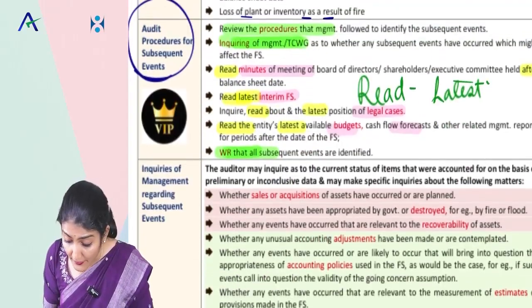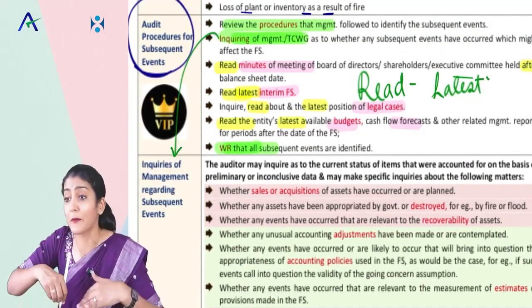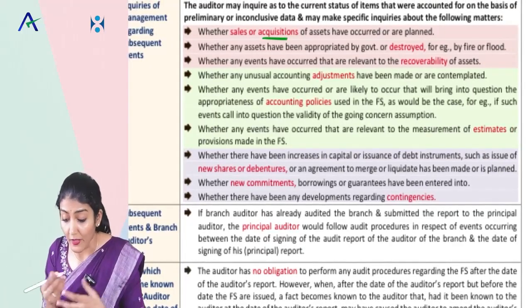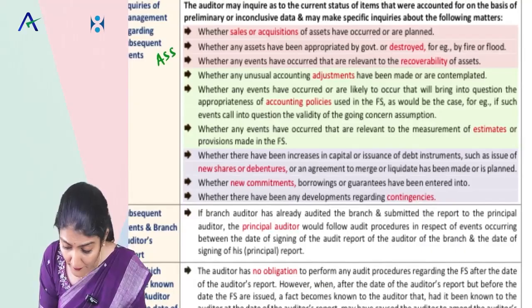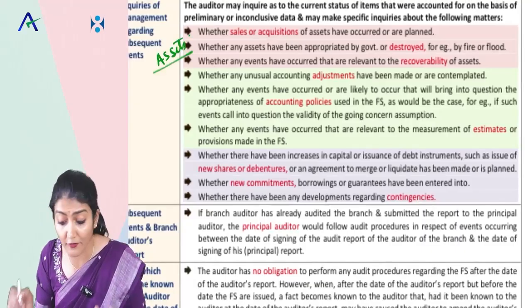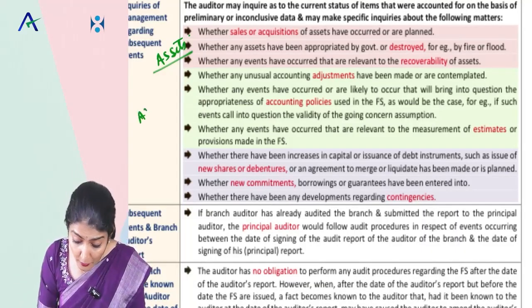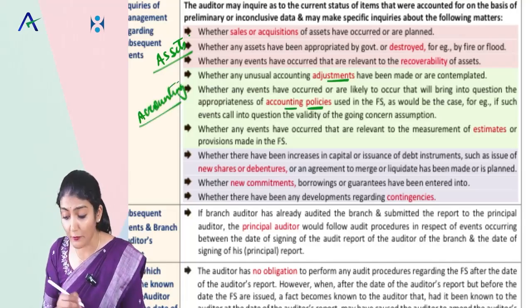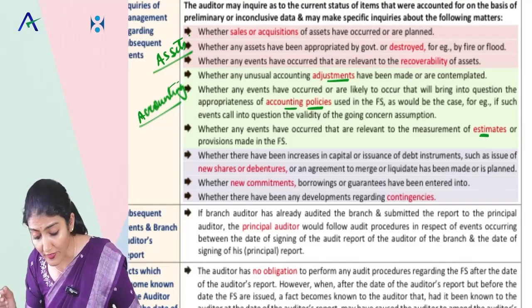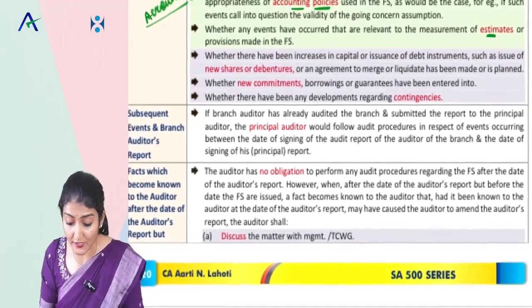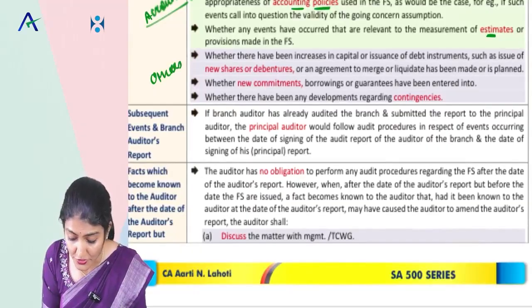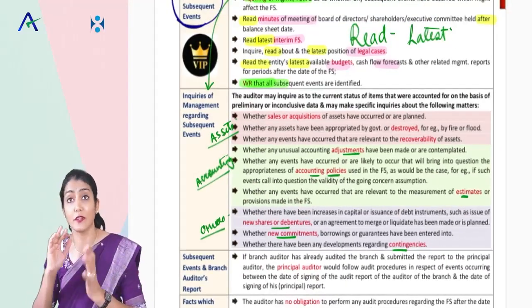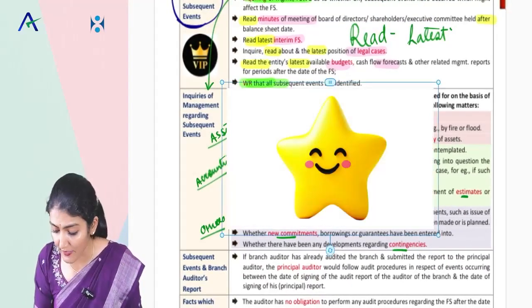And then you will also do the inquiries of the management. So that's a separate question. Inquiries of the management: whether any sale, disposal of the asset, whether any assets have been destroyed by fire, flood, earthquake, any doubt regarding the recoverability of the assets. Then the inquiry regarding the accounting: any unusual accounting adjustment, any change in accounting policy, any change in the measurement of the estimates or provision. And then you have the others: any issue of shares or debentures, new commitment, borrowings, and any developments regarding the contingencies. Right, so both of these questions have been asked in your exams.